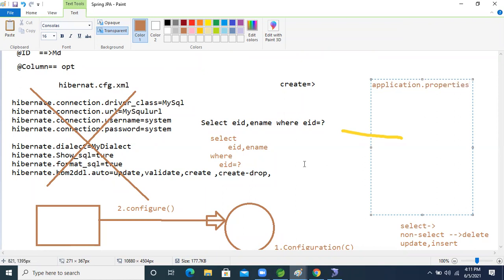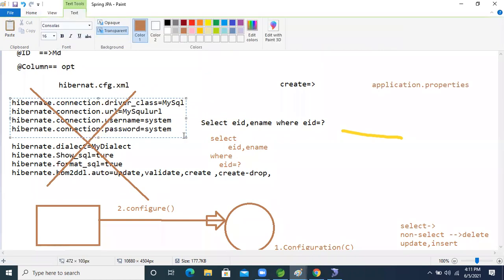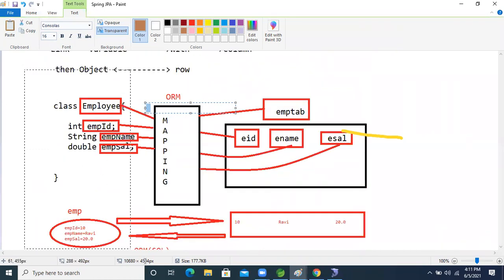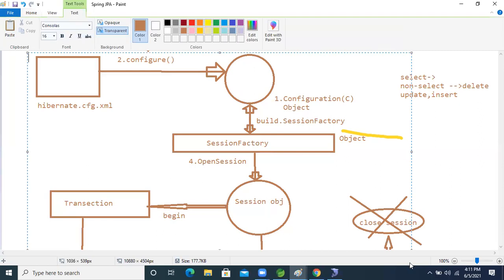Inside that application property, I'm giving some keys to perform the database operations as well as the Hibernate operations. Just write these properties in the property file. After then, you have to write the entity class, and no need to write these things, this much operation you won't need.